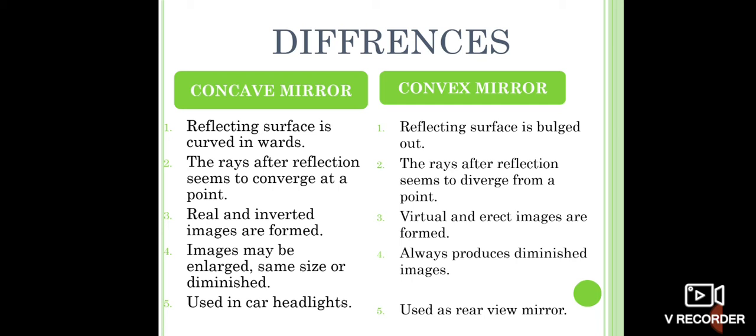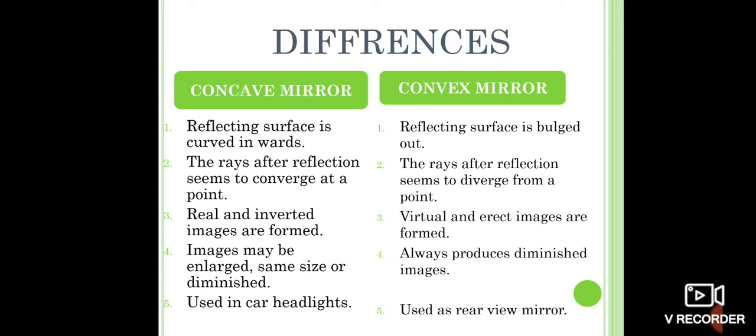The images which are formed in a concave mirror may be enlarged, same size, or diminished depending on the position of the objects in front of the mirror. Whereas convex mirrors always produce diminished images. Diminished means less in size.